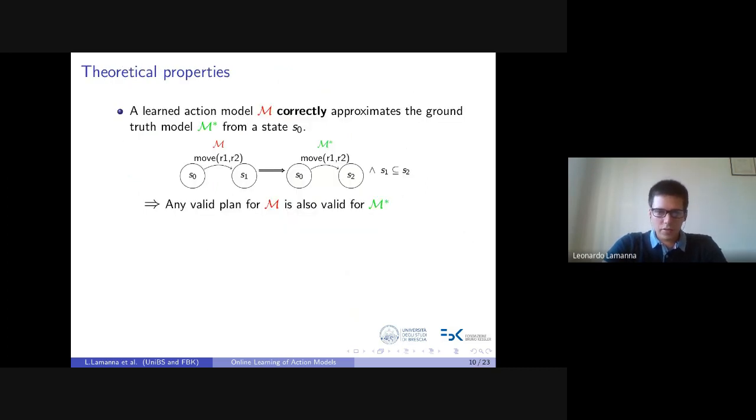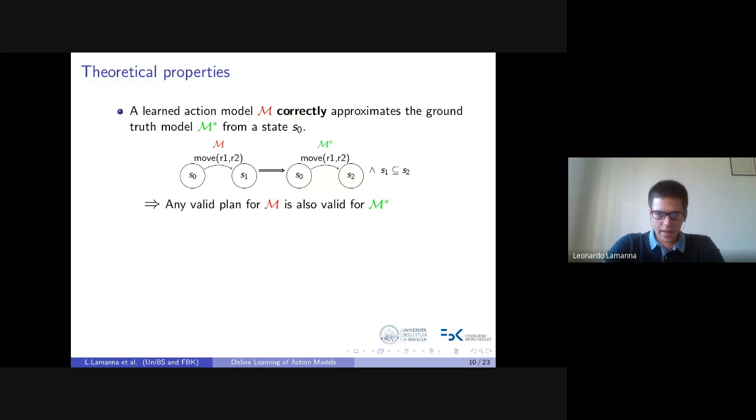Our method satisfies two theoretical properties. The action models learned correctly approximate the ground truth ones, that is, given a transition in the learned model, such a transition is also in the ground truth model, and the destination state in the learned model is contained in the destination state in the ground truth model.